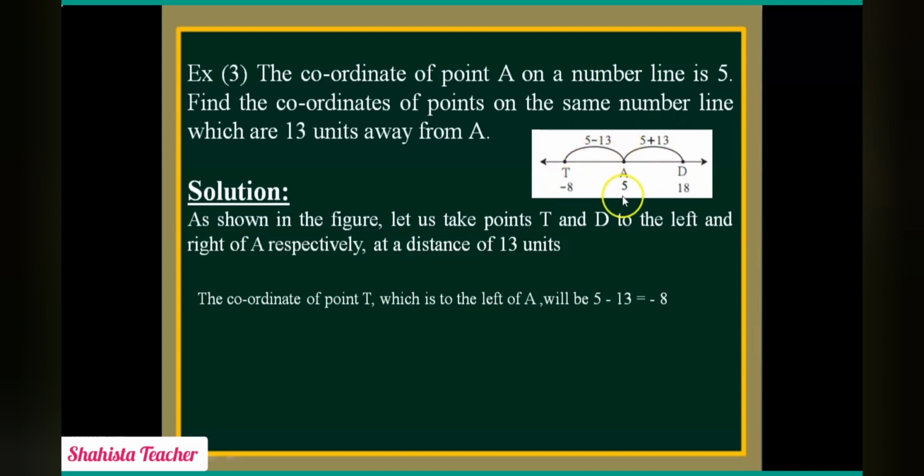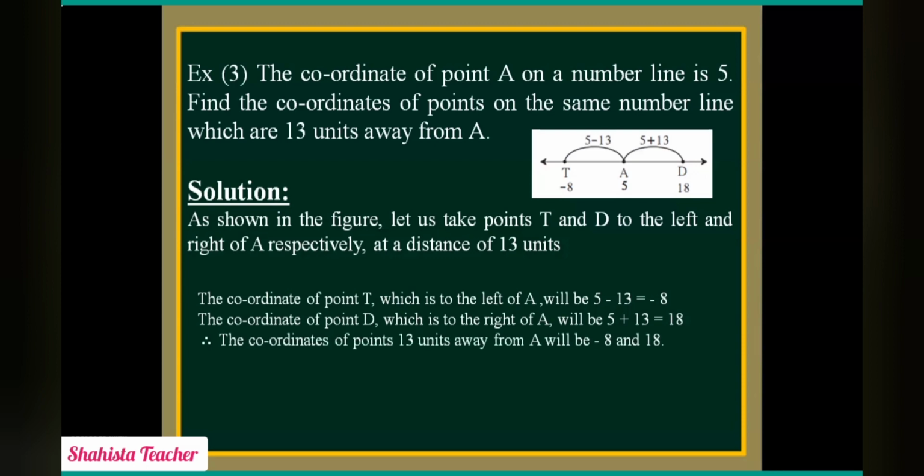And the coordinate of point D, which is to the right of A, will be 5 plus 13, which is 18. So the coordinates of the points 13 units away from A, on both sides, left to right: left hand side minus 8 and right hand side 18.